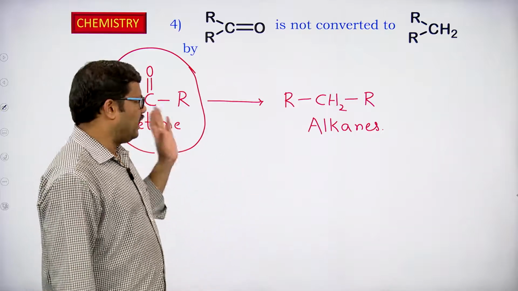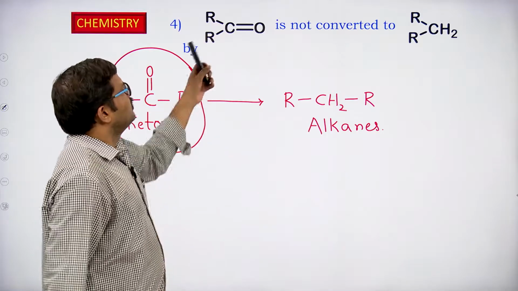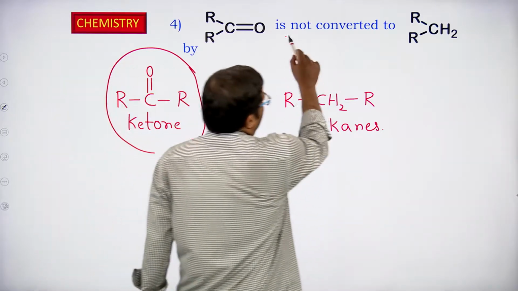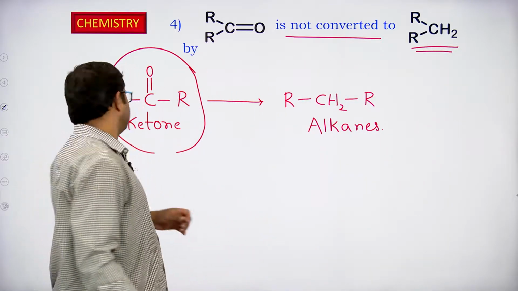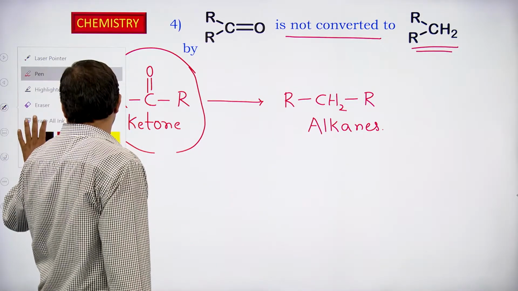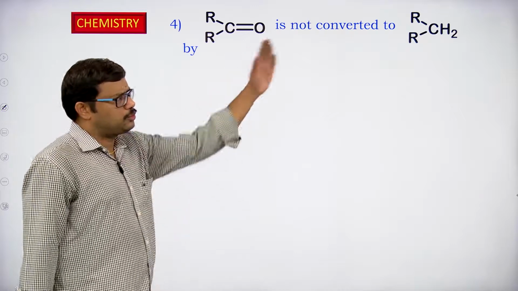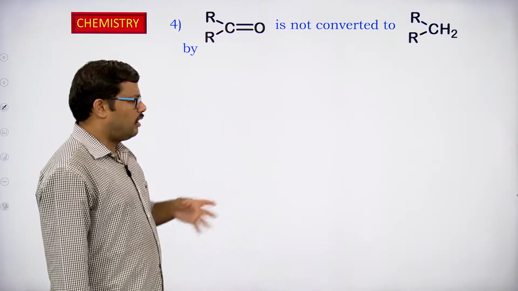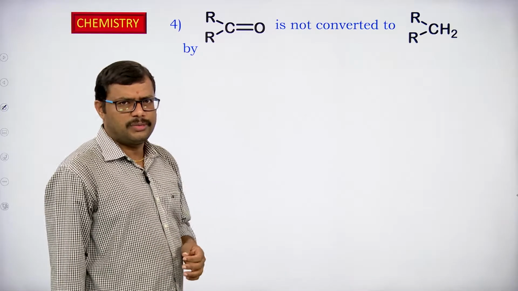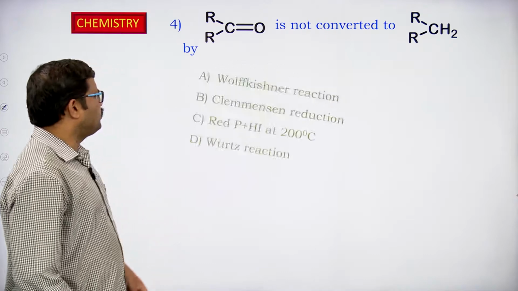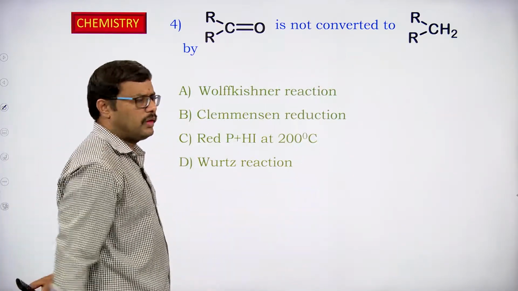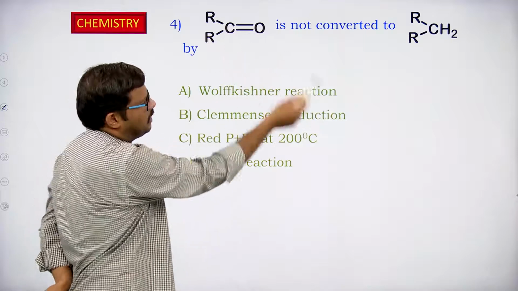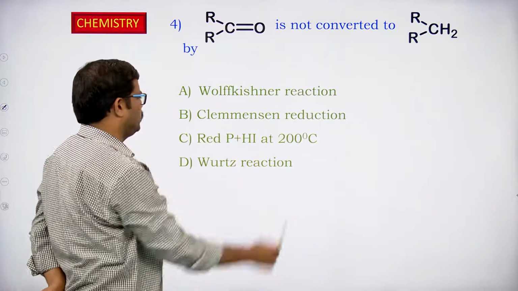Here, what is given is which of the following reactions does not convert the keto group into alkanes. Aldehydes and ketones can be reduced to corresponding alkanes by the Wolff-Kishner reaction as well as Clemmensen reduction. So options are given. Wolff-Kishner will convert this one to that one. Clemmensen will also convert the keto group into the corresponding CH2.